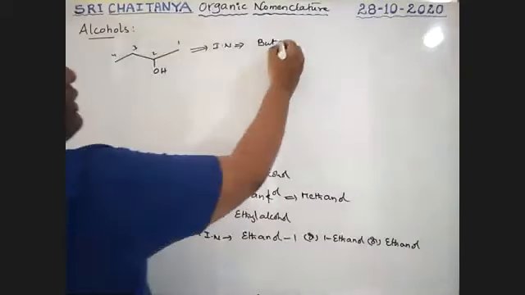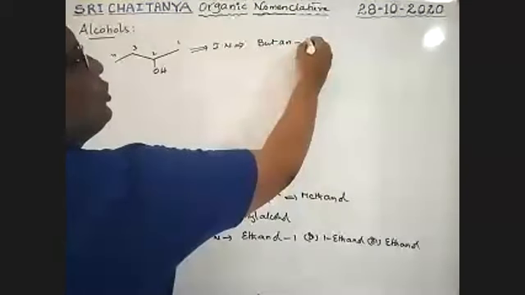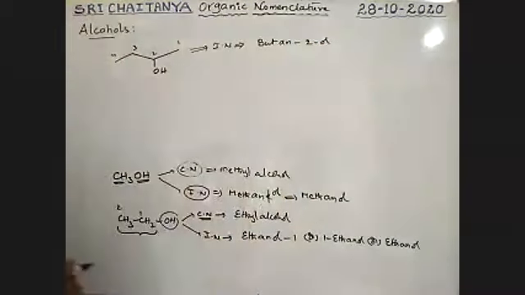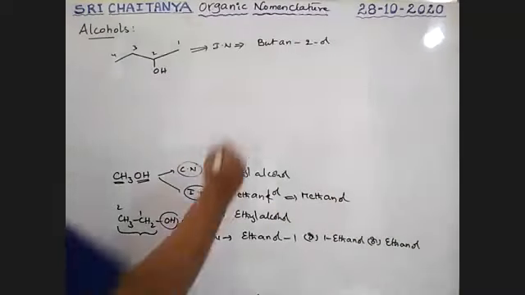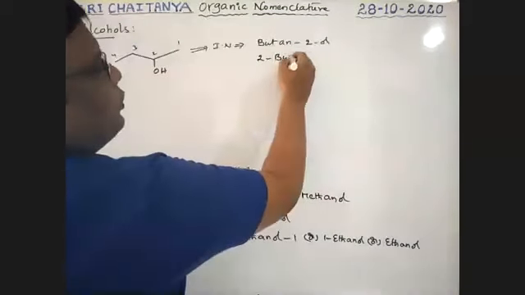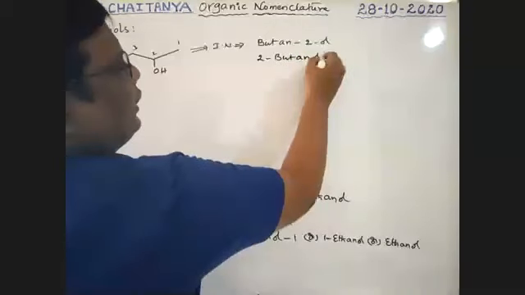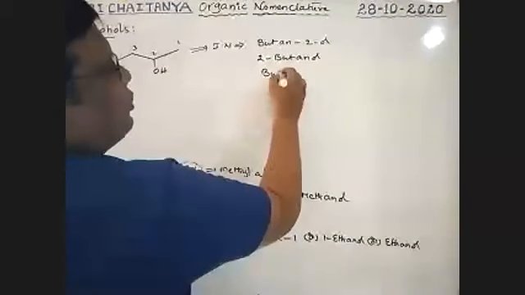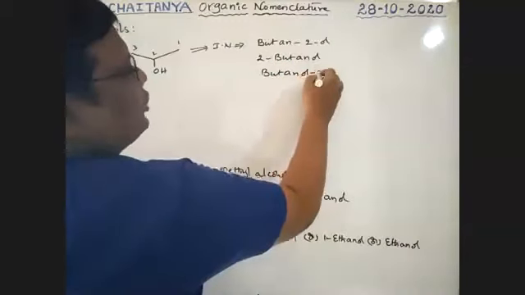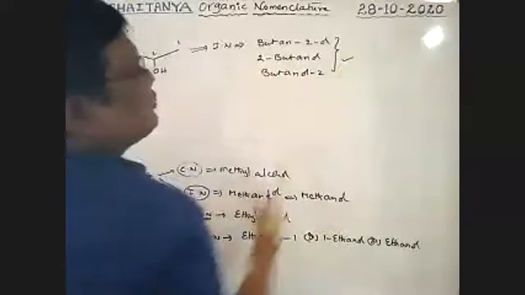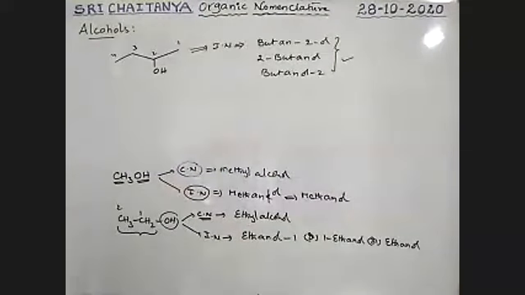All are single bonds between carbon and carbon. Butan-2-ol, or 2-butanol, or butanol-2. All these are accepted, boys. This is the way to express the IUPAC names, boys.